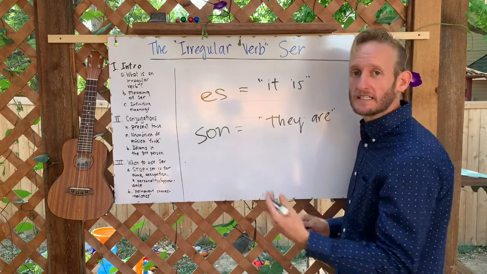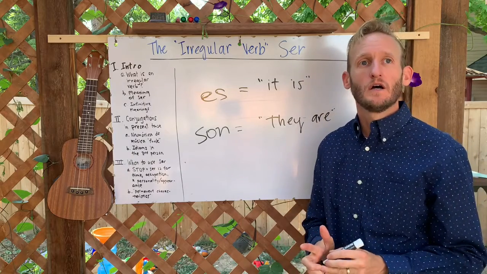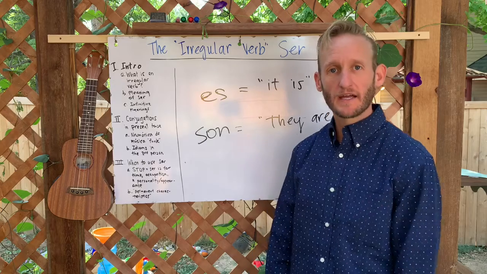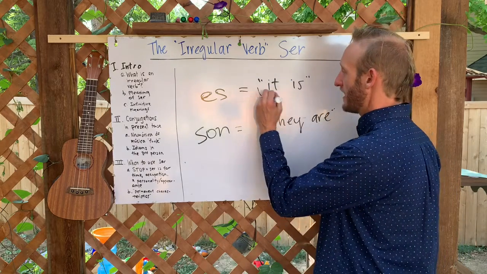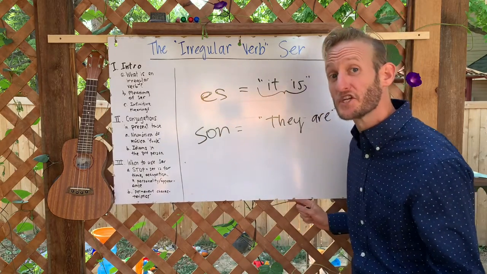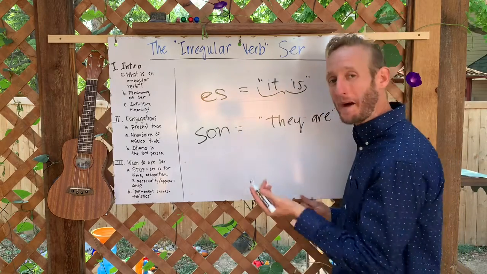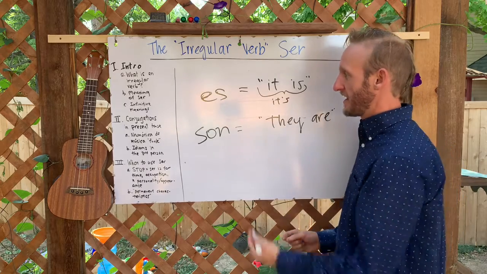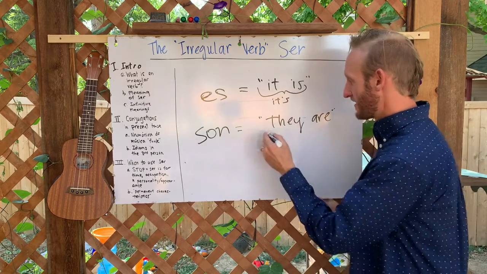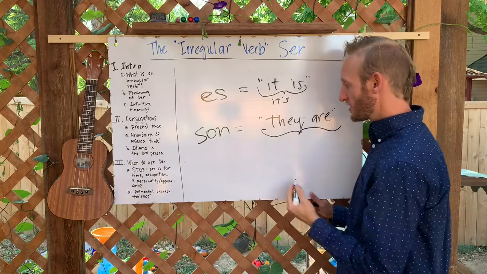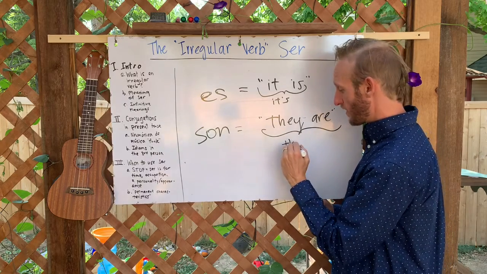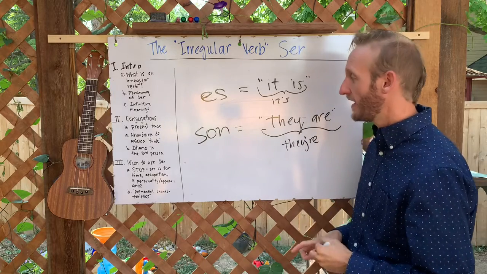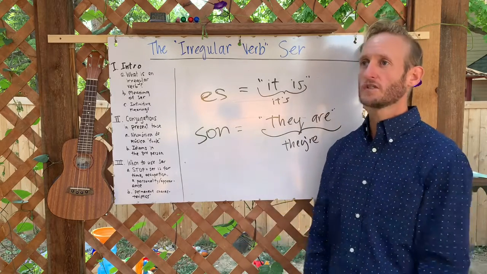For example, es un muy buen día hoy día. Es una buena clase. It is a good class. Keep in mind, we usually use this as a contraction in English, it's. So es means it is or it's. And son can mean they are or they're.